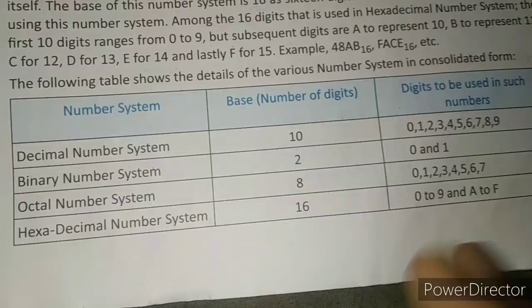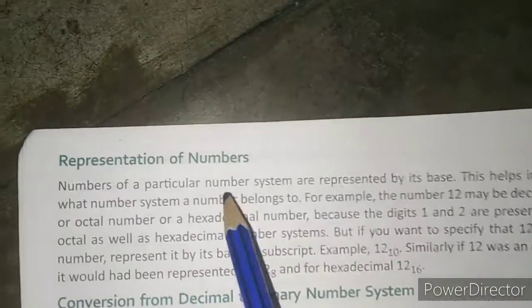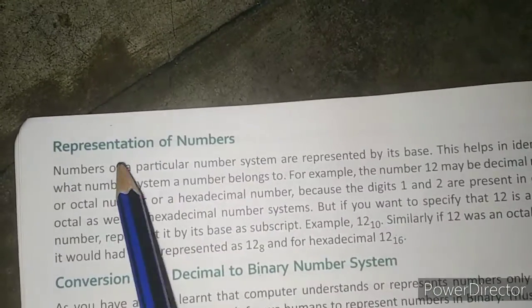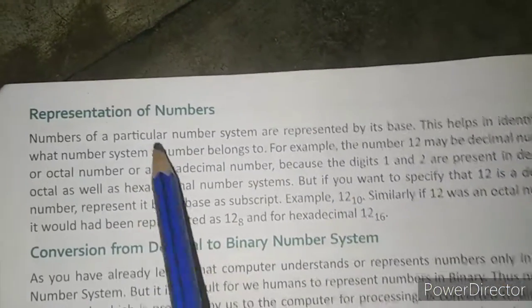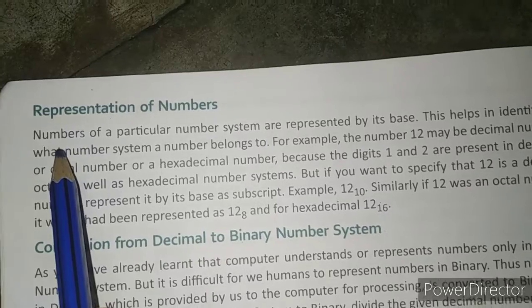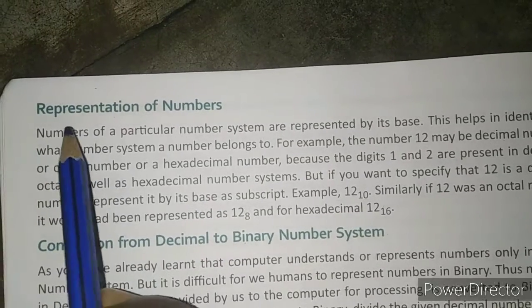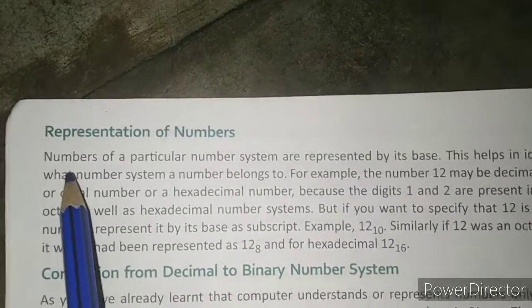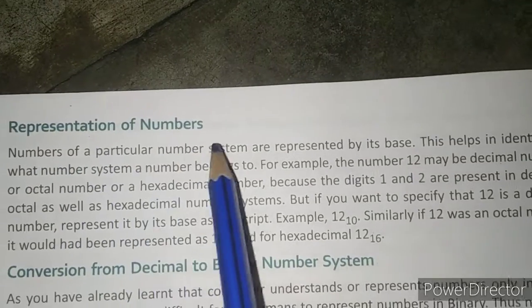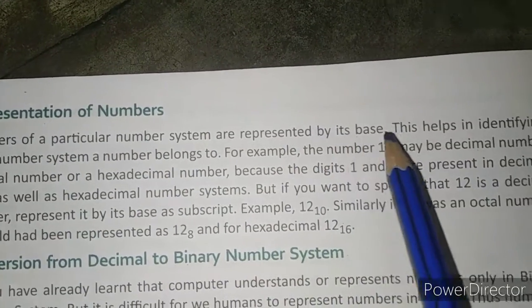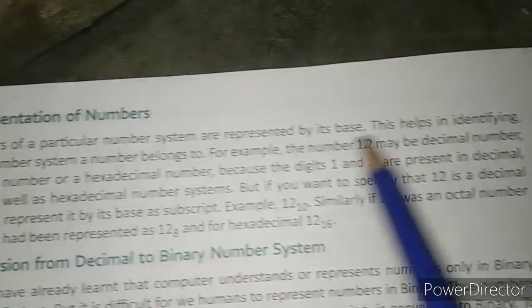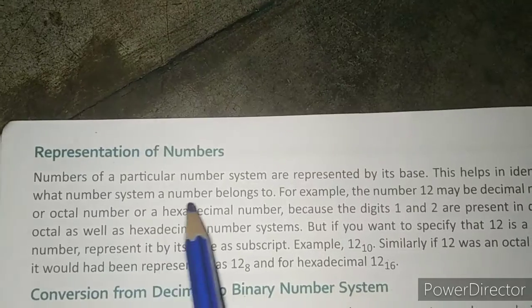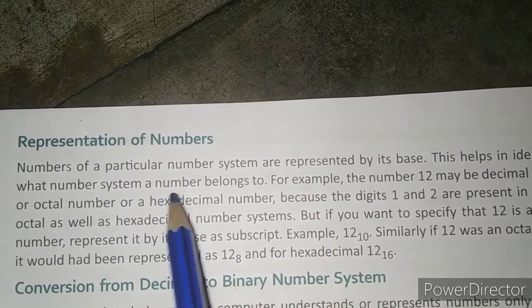Now here we will discuss how to represent numbers in a number system, right? First of all, we will discuss what has been written in your book. Numbers of a particular number system are represented by its base. This helps in identifying what number system a number belongs to.